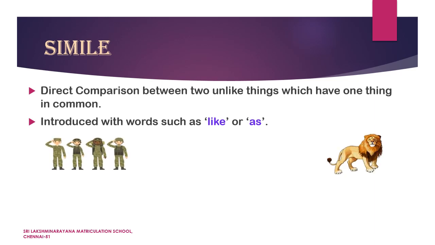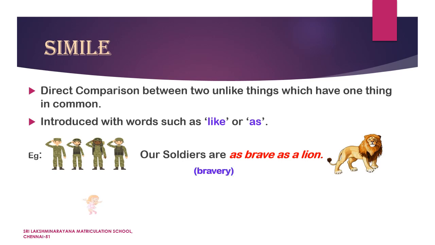Our soldiers are as brave as a lion. In this line, as brave as a lion is a simile. Why? Because here the soldiers are compared to a lion. So, what is the common thing for both of them? It is their bravery. Let's look into another example.